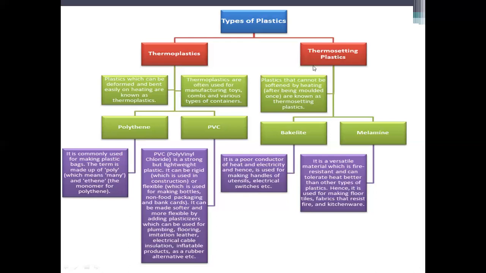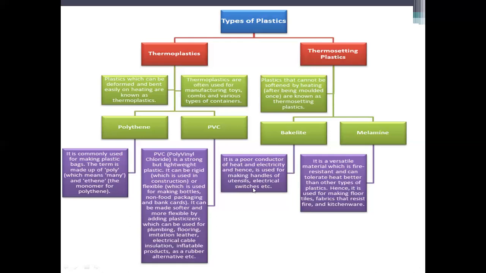Now we come to thermosetting plastics, plastics that cannot be softened by heating after being molded once. So once it is molded, it cannot be remolded. Bakelite and melamine are the two examples. Bakelite is a poor conductor of heat and electricity, and hence it is used for making handles of utensils and electrical switches.